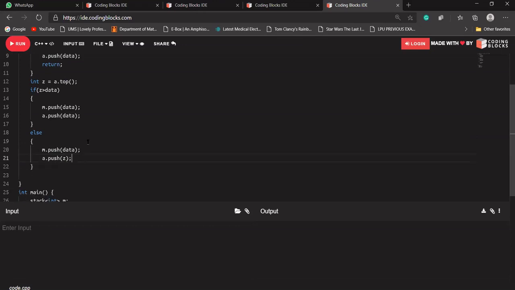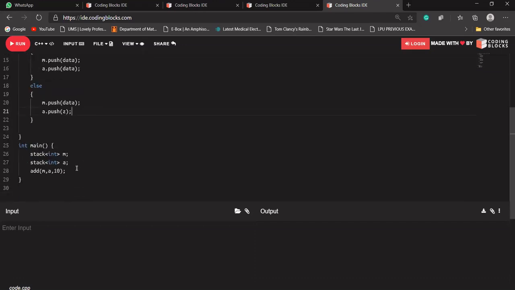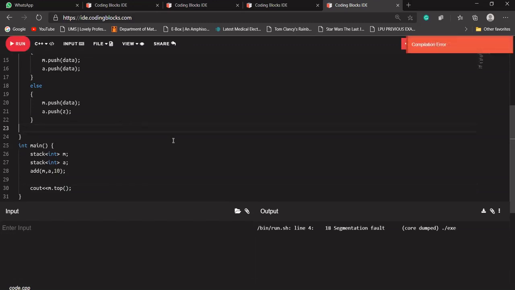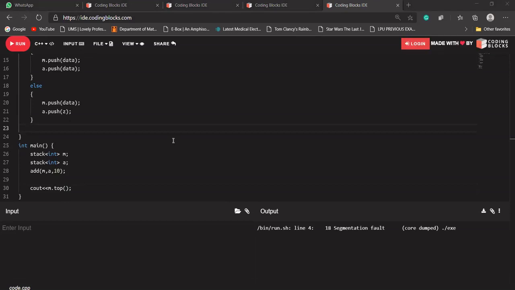Is that clear? Let's say I'm printing what is the top of our main stack. Okay, it is saying a segmentation fault. Can somebody tell me why this segmentation fault is coming?